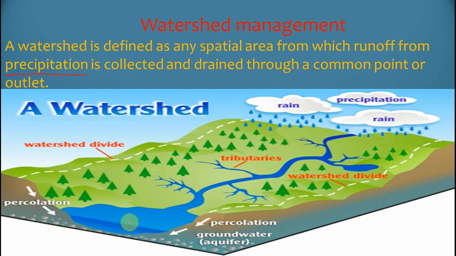Here the common point is called the watershed. This area is called the watershed. In the picture, the rain occurs here and comes across through these canals and tributaries, and forms a single big water container called the watershed.